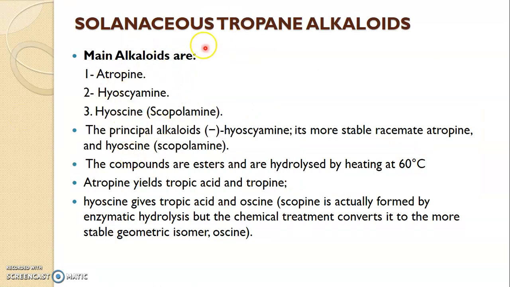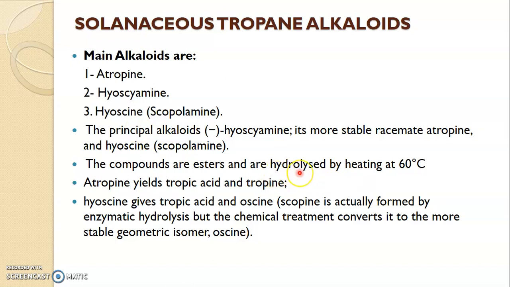The main constituents of tropane alkaloids are atropine, hyoscyamine and hyoscine. The most important one is the levo isomer, hyoscyamine. Its stable racemate is atropine, that is plus minus, and hyoscine, which is also a levo isomer, is also called scopolamine. These all are ester alkaloids.